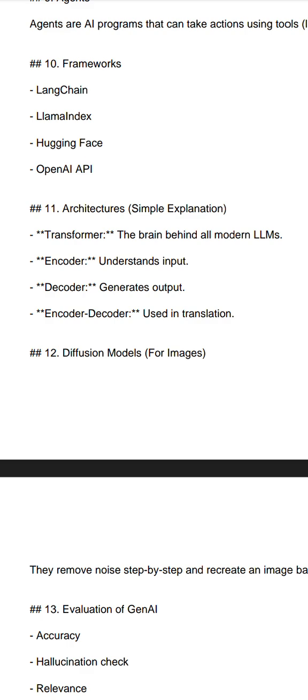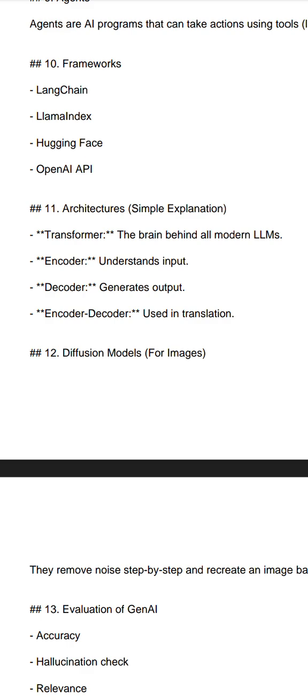The encoder understands input, and the decoder generates output. Encoder-decoder is basically used in translation. I think it is present in ChatGPT.